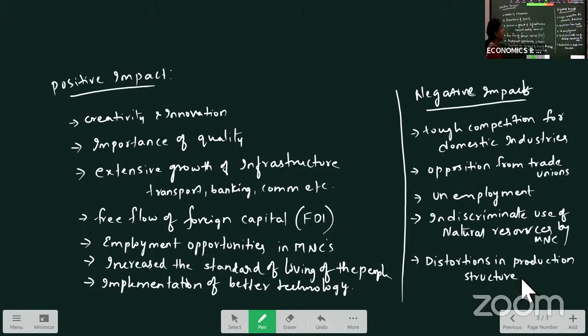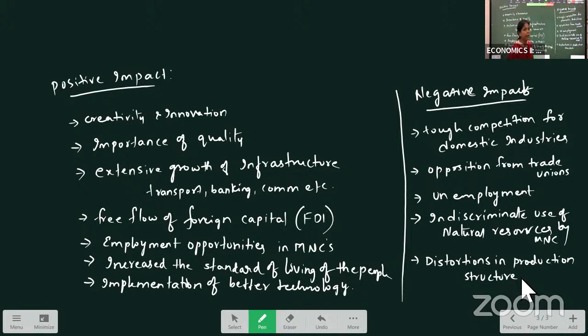Okay, so these are the negative impacts of this 91 policy. So when you get this 1991 policy for your 10 marks, you have to write the positive and negative impact also. Objectives, features, positive and negative impact. Just see here, what are the negative impacts? Tough competition for our domestic industries, because most foreign industries also started working in our country. Private sectors have started working with huge investments. All these may create competition for the domestic industries.